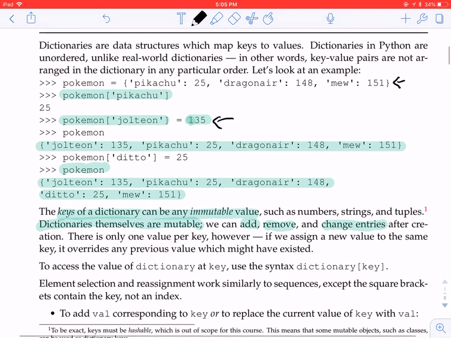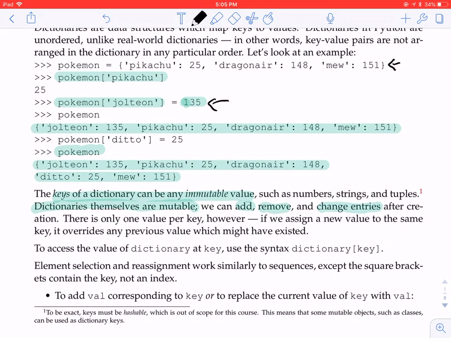If we have a dictionary, we also must make sure that there is only one value per key, because if we try to assign a new value to the same key, it will just overwrite the previous value. You want to be careful, because if you're expecting that it's going to make a new mapping, it's actually not. It's going to rewrite the value for that key. So the original value is gone, and now the new value is there. Just to highlight this: one value per key, and those keys must be immutable.